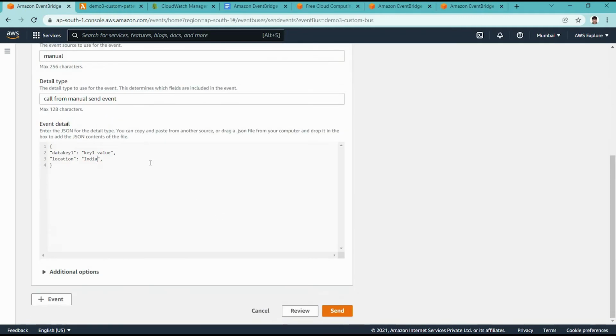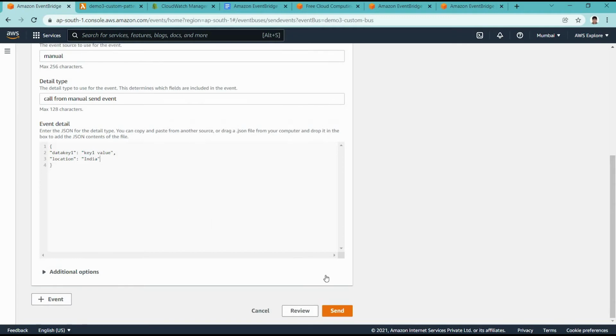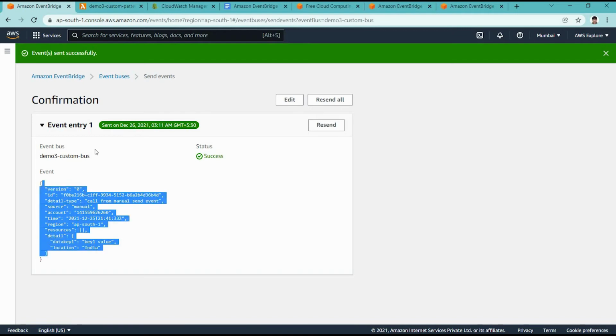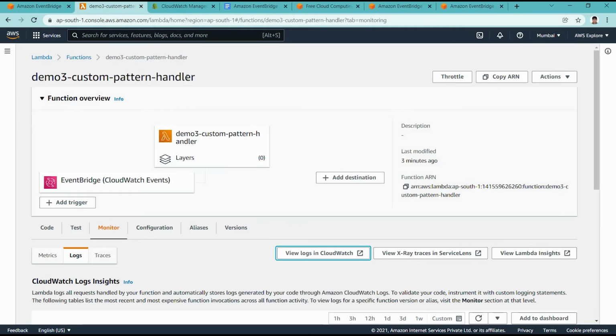Yeah, I just put another comma here, so that is why it was not matching. Yeah, now it's sending successfully, right? So we sent one event successfully. So let's see, in the custom event bus we sent this event, so it should call our targeted Lambda function which we created for demo 3.